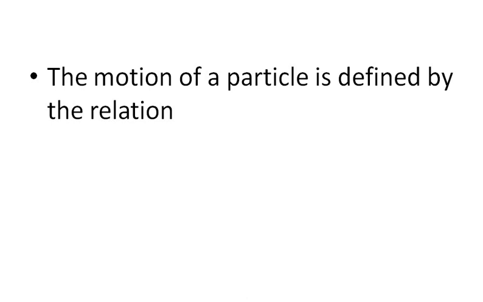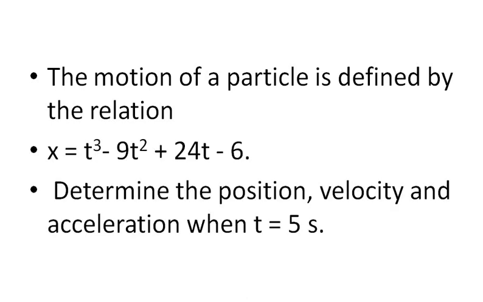The motion of a particle is defined by the given relations. Determine the position, velocity and acceleration when t = 5 seconds. So when t = 5 seconds, they are asking for the position, velocity and acceleration. Simple, what you have to do? For position, substitute t = 5 seconds here and determine the position. For velocity, take dx/dt and substitute. Acceleration, we will have to get it as well.